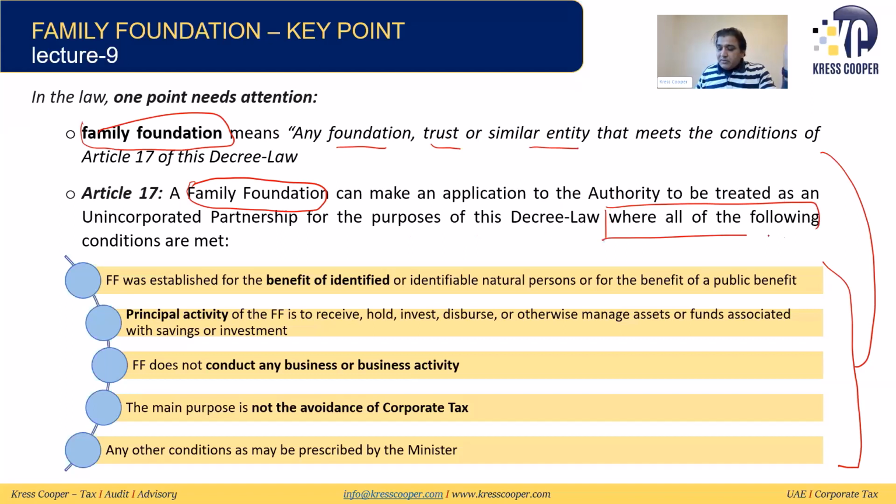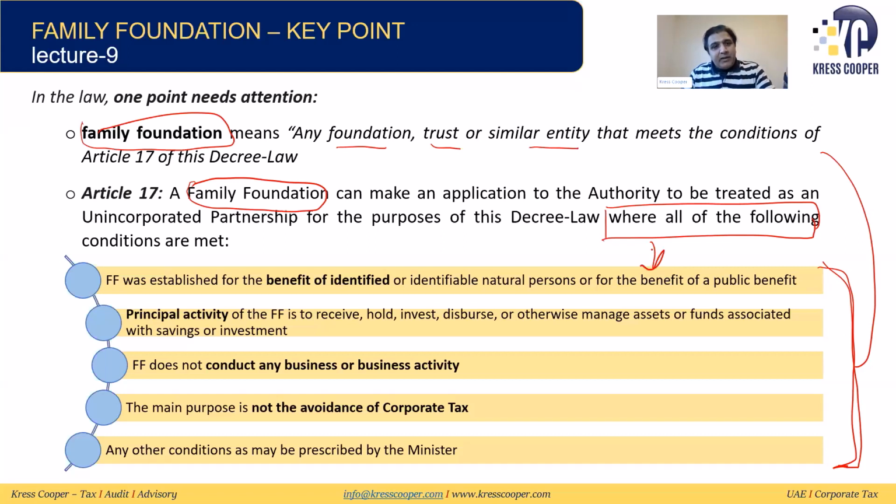This is something unusual for me. Basically, we have already agreed the same conditions will convert a trust, a foundation, or a similar entity into a family foundation if these 5 conditions are fulfilled. Then it has been written in the law that a family foundation can apply to the FTA to be treated as an unincorporated partnership if the same conditions are fulfilled again.